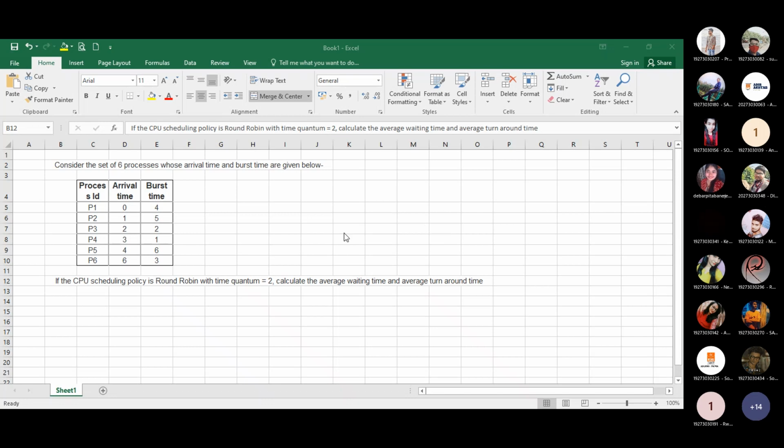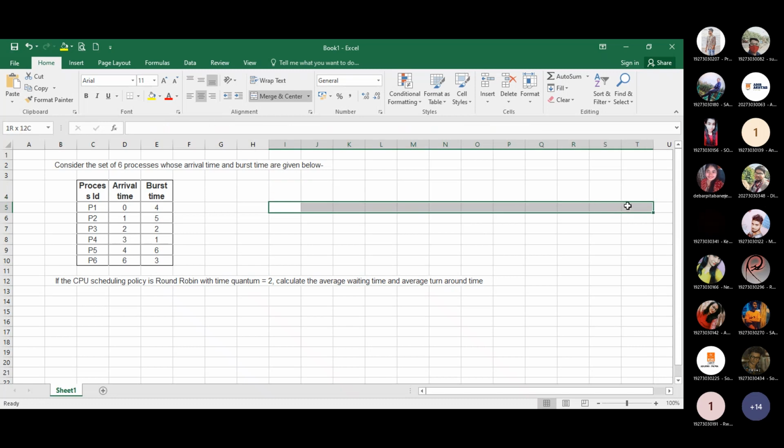So now, how can we make the Gantt chart?